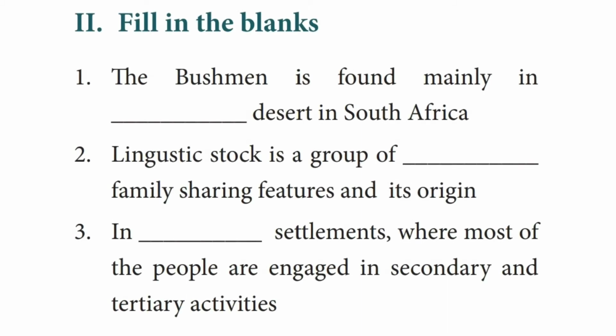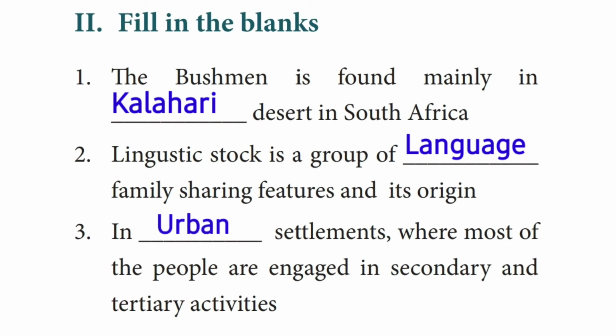The second Roman letter is fill in the blanks. The first question is the Bushman is found mainly in dash desert in South Africa. Kalahari. The second question is linguistic stock is a group of dash family sharing features and its origin. The answer is language. The third question is in dash settlements where most of the people are engaged in secondary and tertiary activities. The answer is urban.